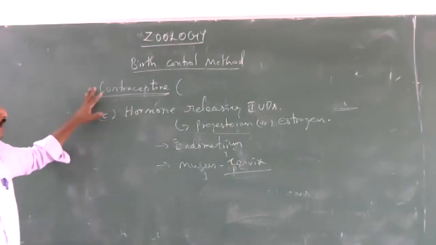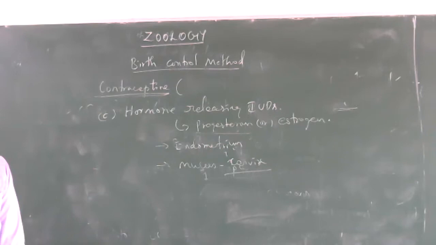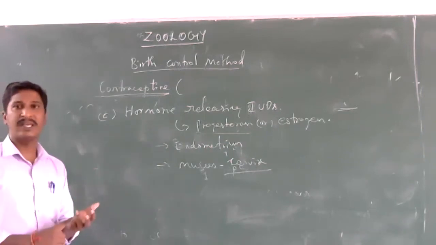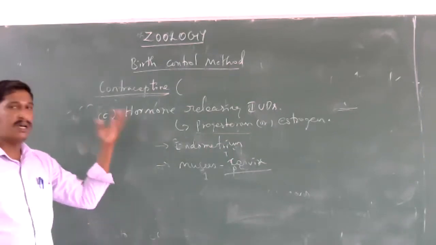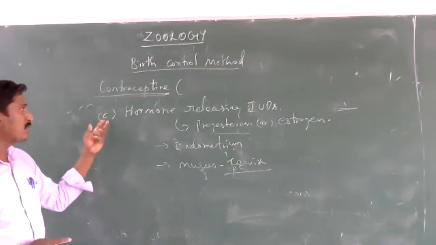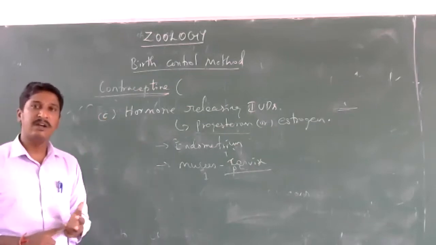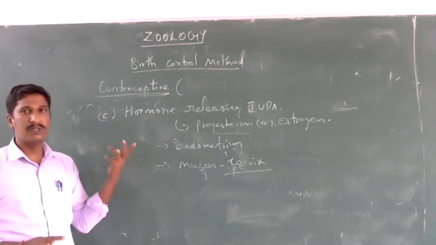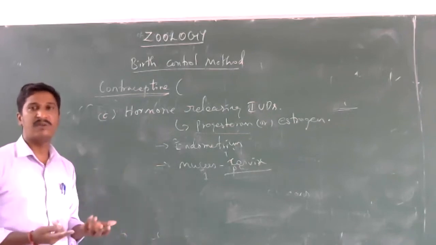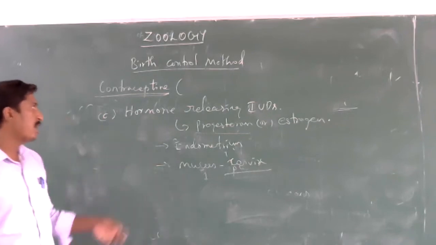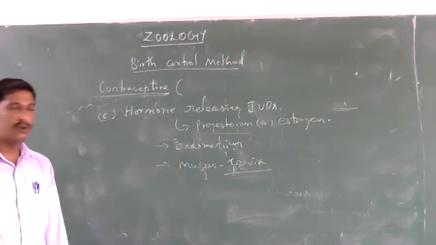So these are the three types of intrauterine devices. The first one is non-medicated, for example the Lippes loop. The second one is copper releasing intrauterine devices, for example multi-load, CUT 380, 375 or 200. And the third one is hormone releasing intrauterine devices.